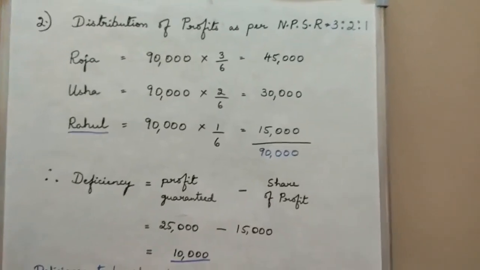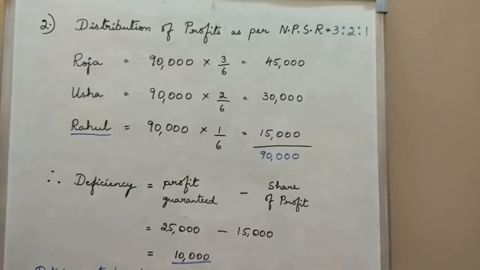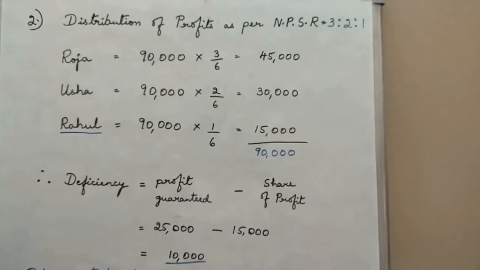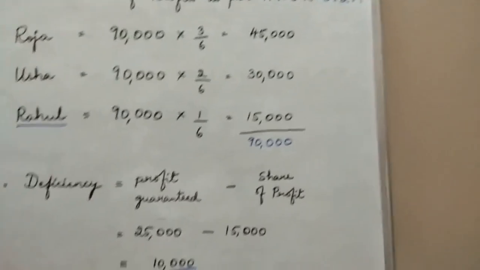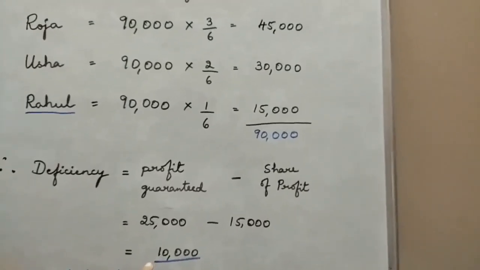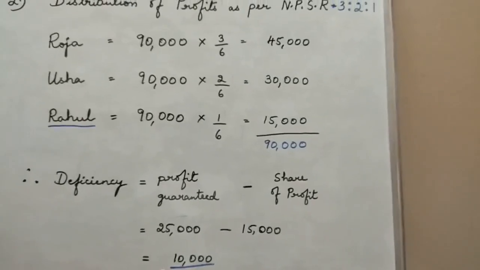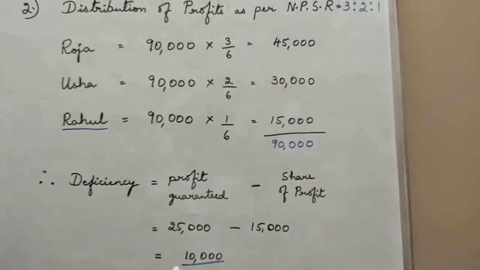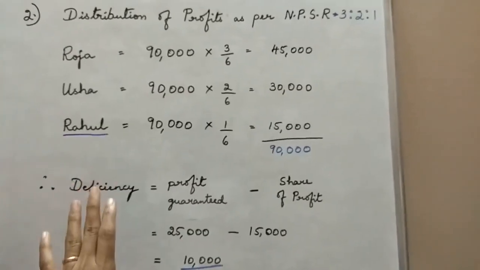Students, again, before going for the profit and loss appropriation account, see the second calculation up to the deduction of deficiency, up to finding the deficiency. The steps are same, no changes.